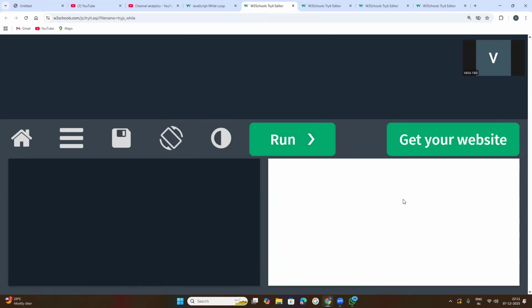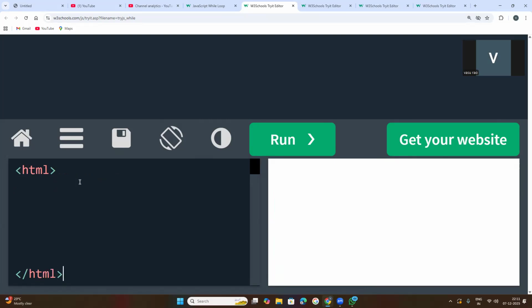This is the result window. This is the code window. We need to start the code. As I told you, this is an HTML document, so we need to write the doctype, and this is the HTML web page. Then write the HTML start tag and end with the HTML close end tag.